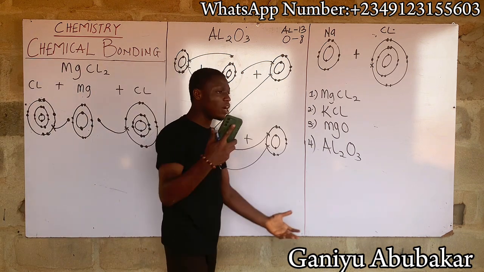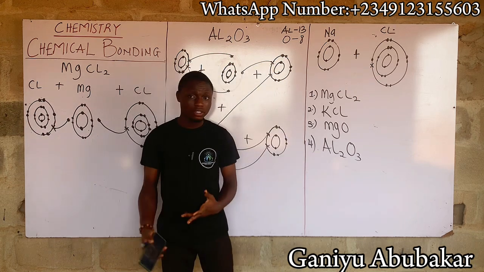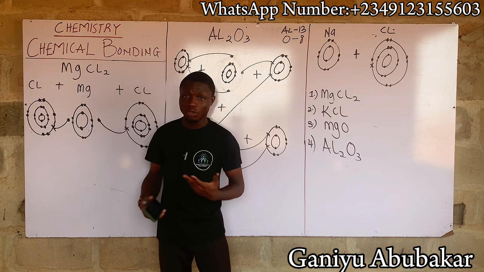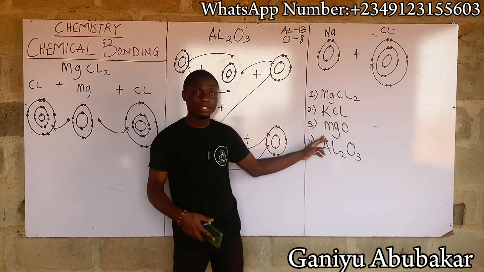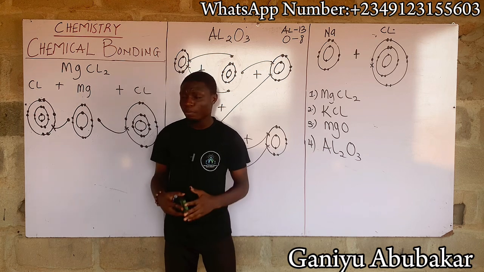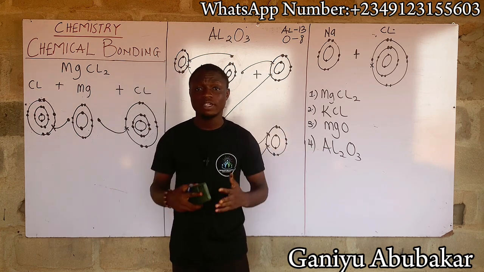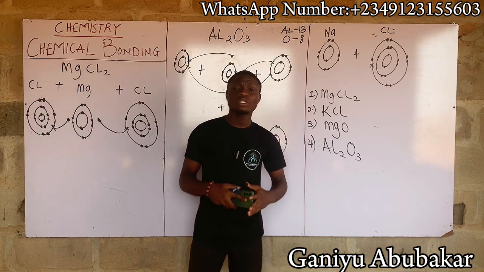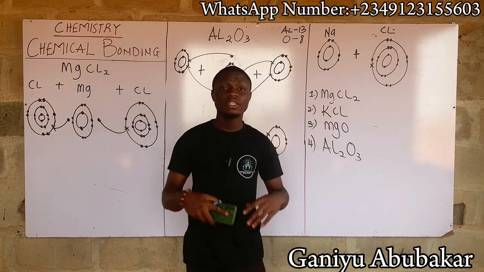So the transfer of what, the electron, right? So the donation of electron. So you can just try doing this too as an assignment and send it to my WhatsApp number, as you can see, so I can reply to you if you are wrong or correct. Let's do the second type of chemical bonding called the covalent bonding.